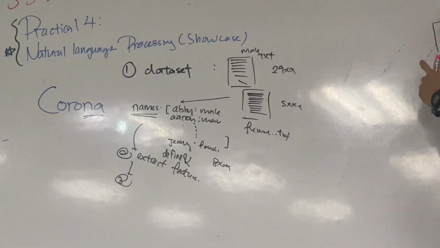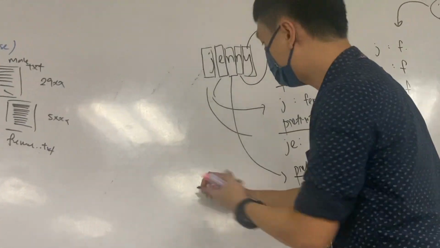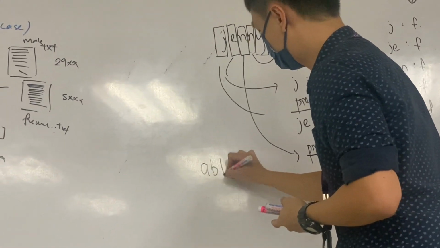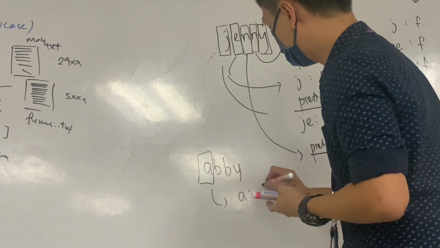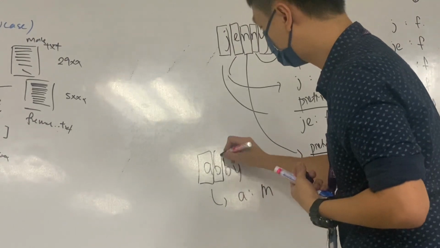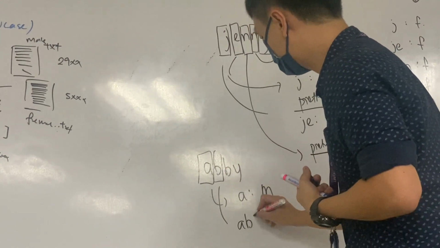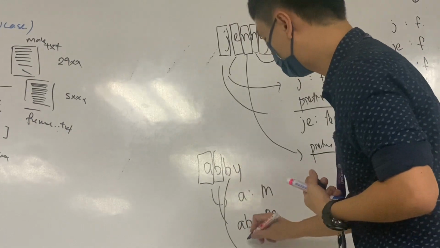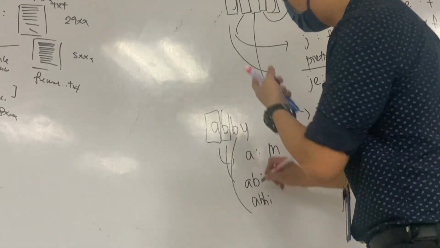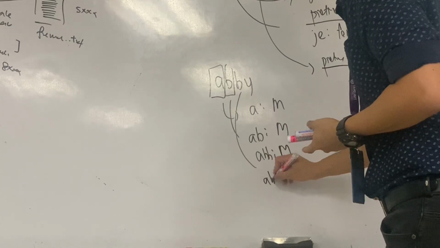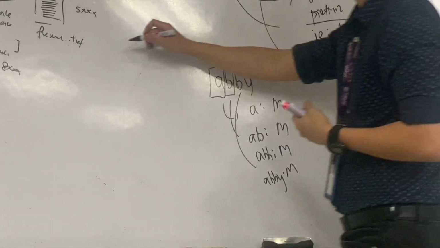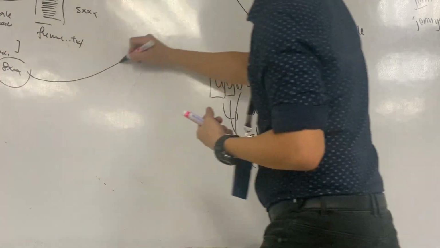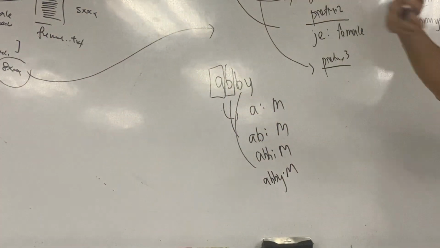Each of the names here we will extract and tell the machine. So maybe we have another name called AB. We will extract A here and tell the machine, oh, A is maybe a male. Extract the first two letters, AB. So this is a male. Extract the first three letters, a male, and then maybe ABBY is a male. So we will pump in the 8,000 data into these features for the machine to learn.